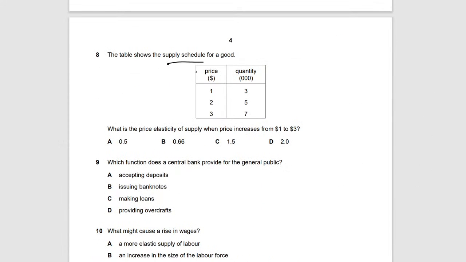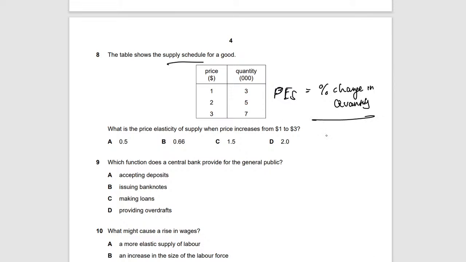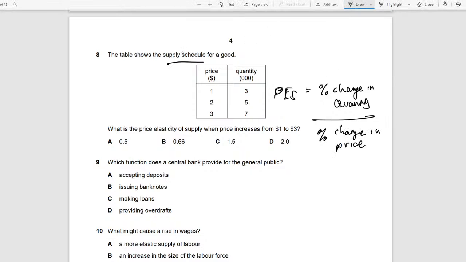We move on to the supply schedule, and we are supposed to calculate PES. To calculate PES, it's quite simple. The formula is basically the percentage change in quantity over the percentage change in price. This is the formula. So let's plug that in. We start off with quantity. So it's moving from $1 to $3. So the quantity is changing from 7 to all the way 3.